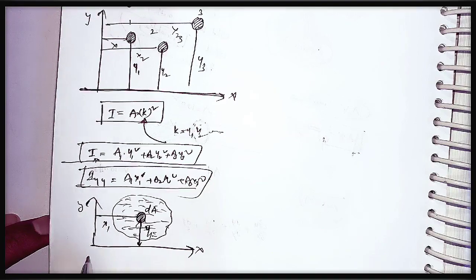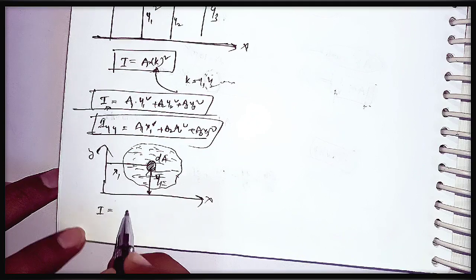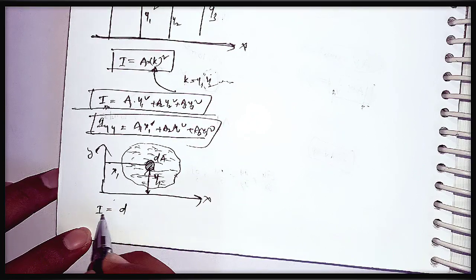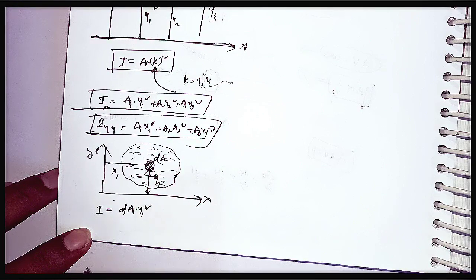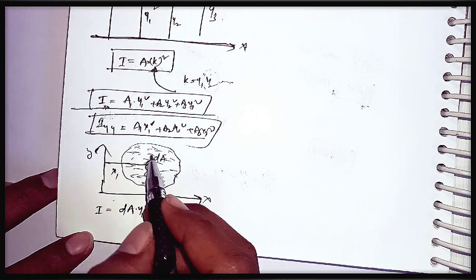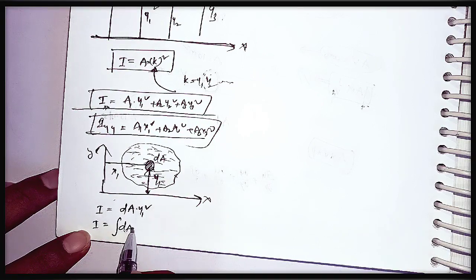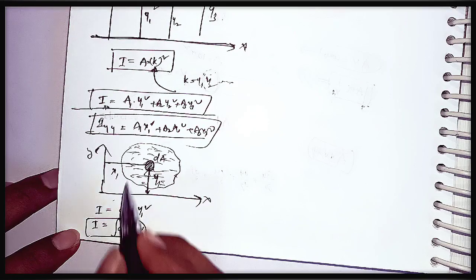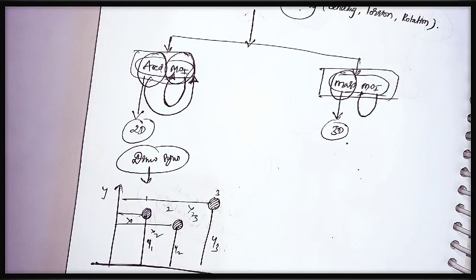The moment of inertia of this small element is dA into y1 squared, and for the total system, I equals the integral of dA y1². Similarly we can calculate it about the x-axis. This is the area moment of inertia.